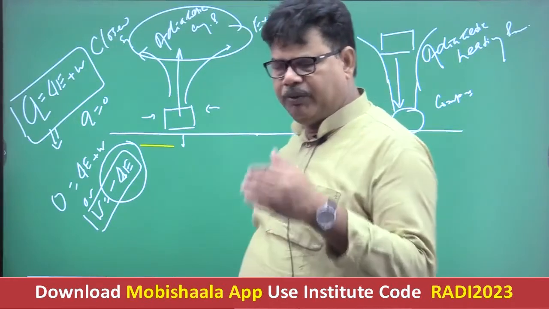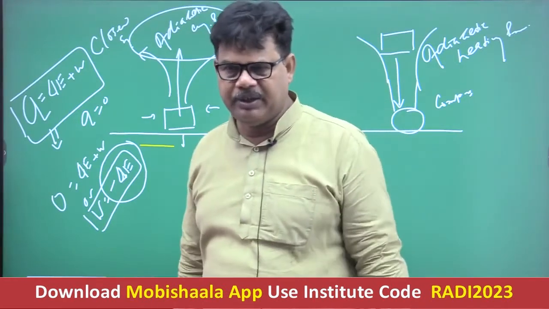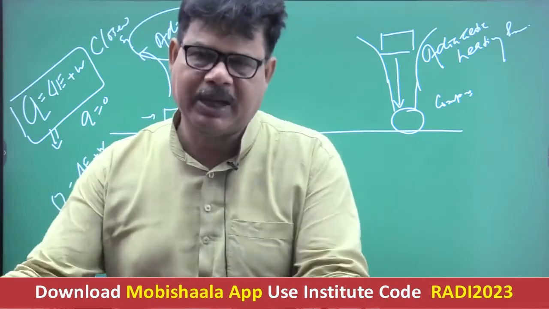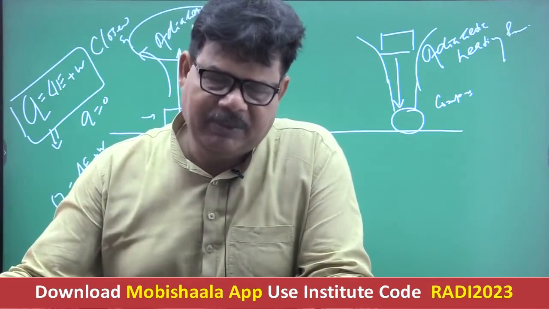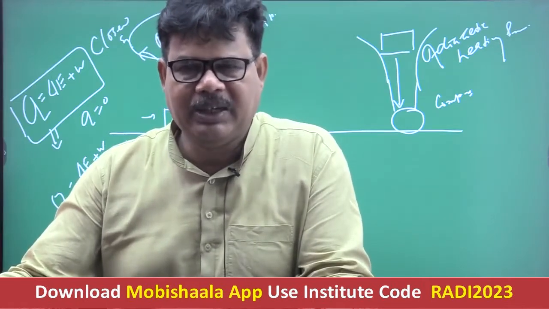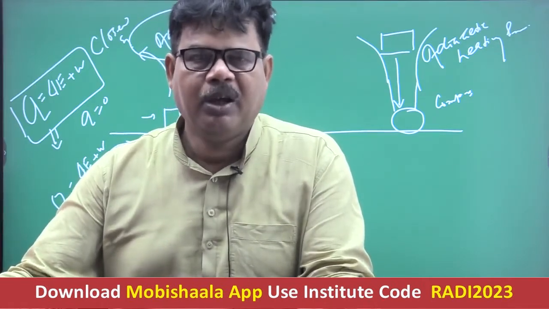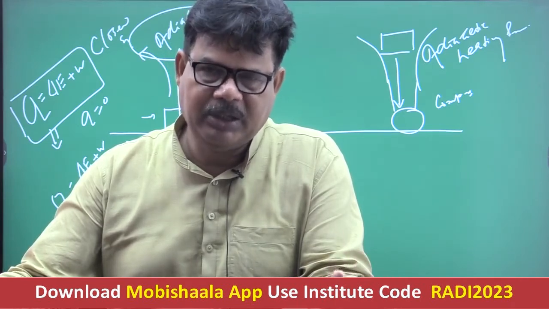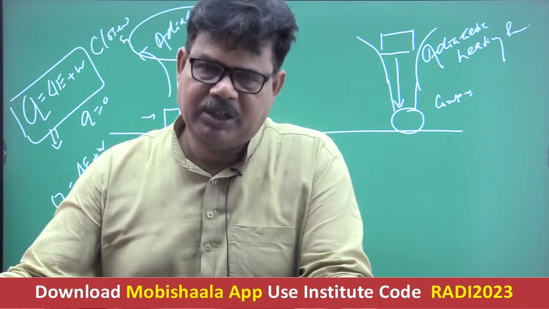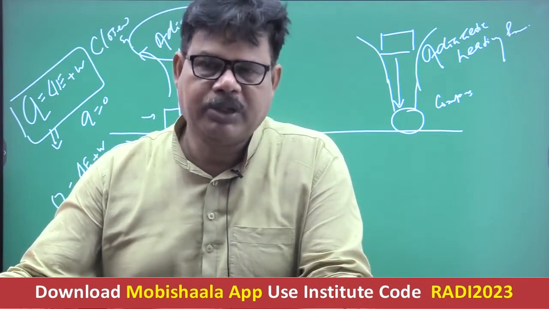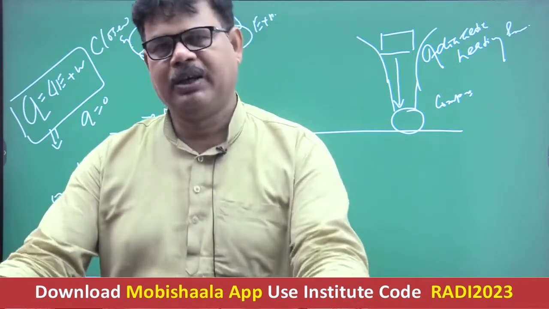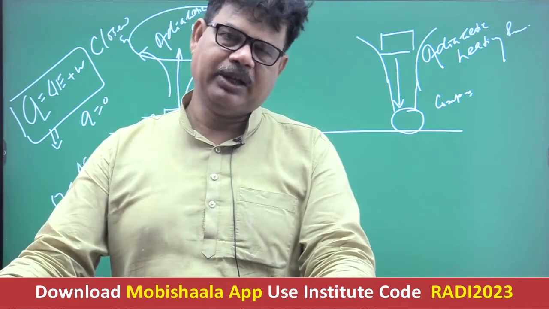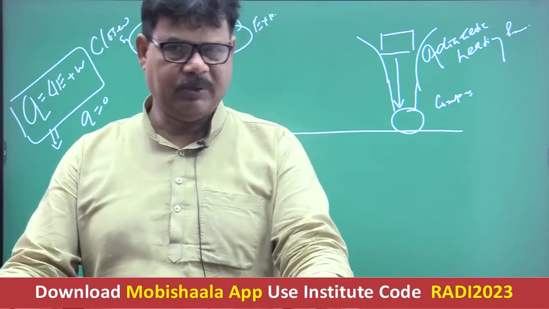So you can define adiabatic temperature change in the way that if temperature change is due to expansion and contraction of the air itself, then it is referred to as adiabatic temperature change. Getting well now? When the air expands, then the reduction in the temperature will be recorded. It is referred to as adiabatic cooling process. When contraction of the air occurs, the increase in the temperature will be recorded, and this is referred to as adiabatic heating process. Getting well now?